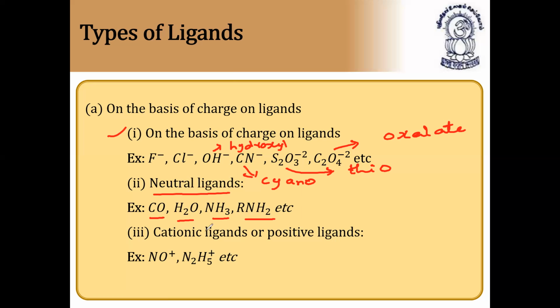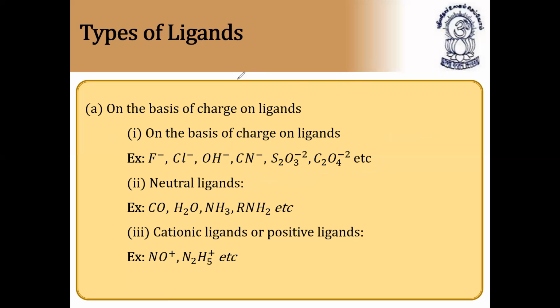Next we have cationic ligands or positive ligands: NO plus, N2H5 plus, etc. These are all called cationic, nitrosyl. So ligands are classified into three categories: anionic ligands, neutral ligands, and cationic or positive ligands. Anionic are negative ligands.